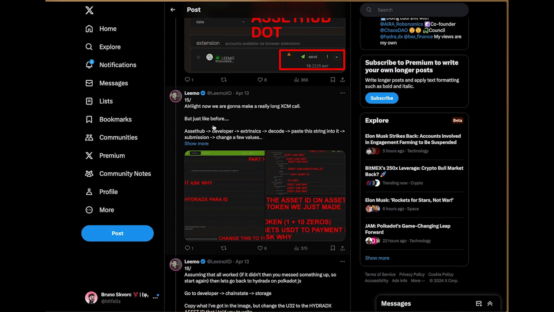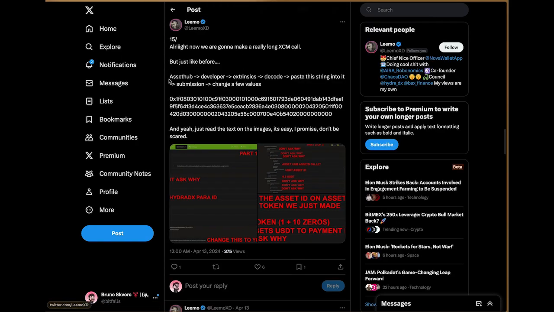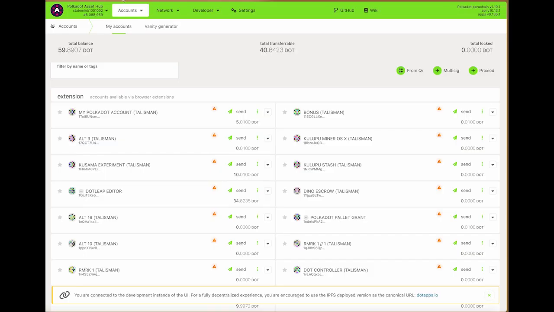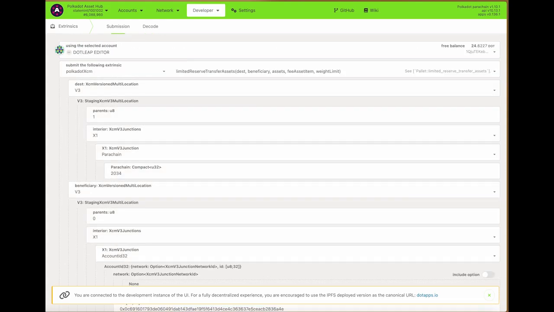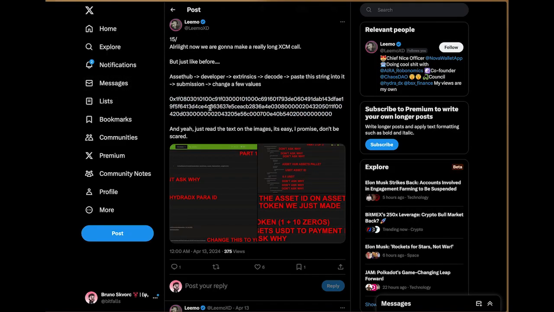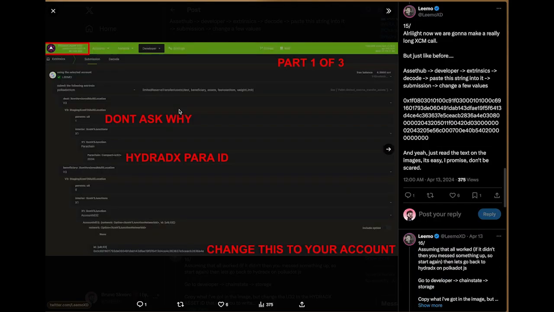We're going to make a real long XCM call, just like before. Let's decode this. AssetHub developer extrinsics. Decode this. Go to submission. And now what are we going to change? Let's take a look. Part 1 of 3. Don't ask why. HydraDX per ID. Sounds good. Change this to your account. So this ID should be my account.